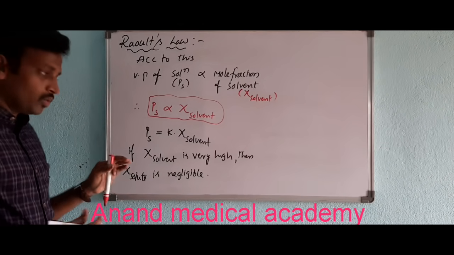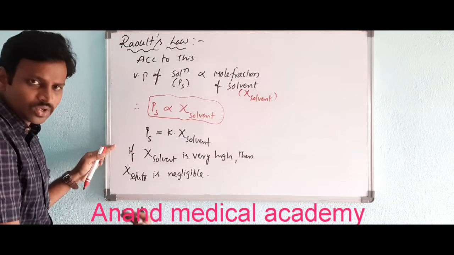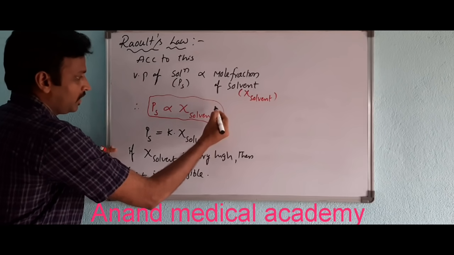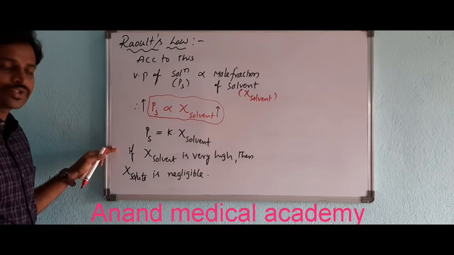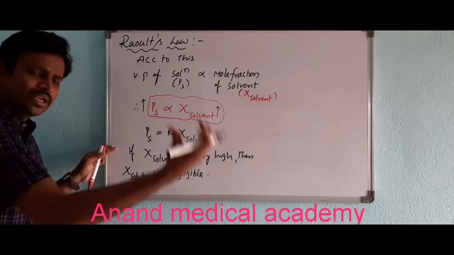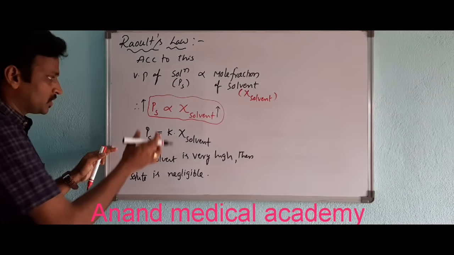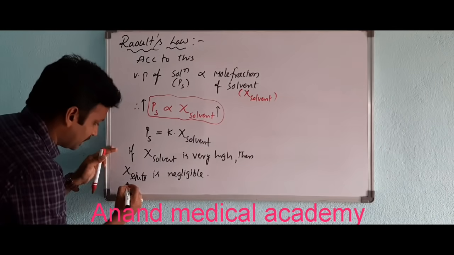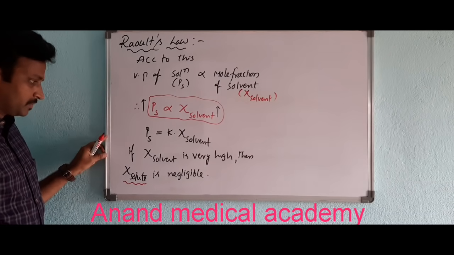If we consider the mole fraction of solvent is very high, so the solvent is high and the non-volatile solute is less, so that vaporization increases, so vapor pressure increases. Very simple. As the mole fraction of a solvent increases, the vapor pressure of the solution increases. So I am considering solvent only very high. For dilute solutions, solvent is very high. So the solution consists of more quantity of solvent. Certainly this mole fraction of solute is negligible.